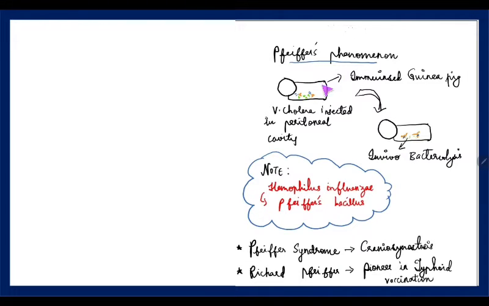Now coming to some theories related to that. One is Pfeiffer's phenomenon. Here in Pfeiffer's phenomenon, what they said is in immunized guinea pig, when we inject Vibrio cholera in the peritoneal cavity, there will be in vivo bacteriolysis, and this is what is Pfeiffer's phenomenon.